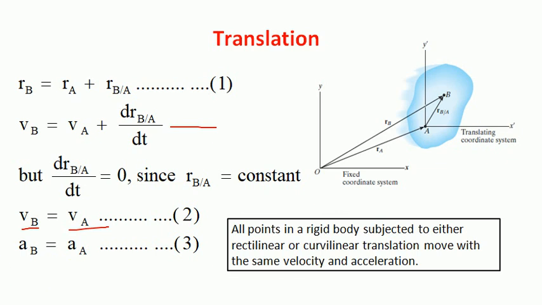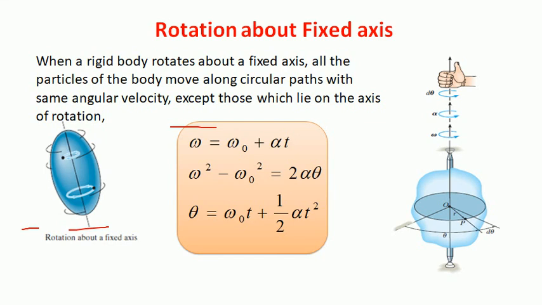Now next is pure rotation, that is, rotation about a fixed axis. As we know, if any body is rotating about a fixed axis, what happens?